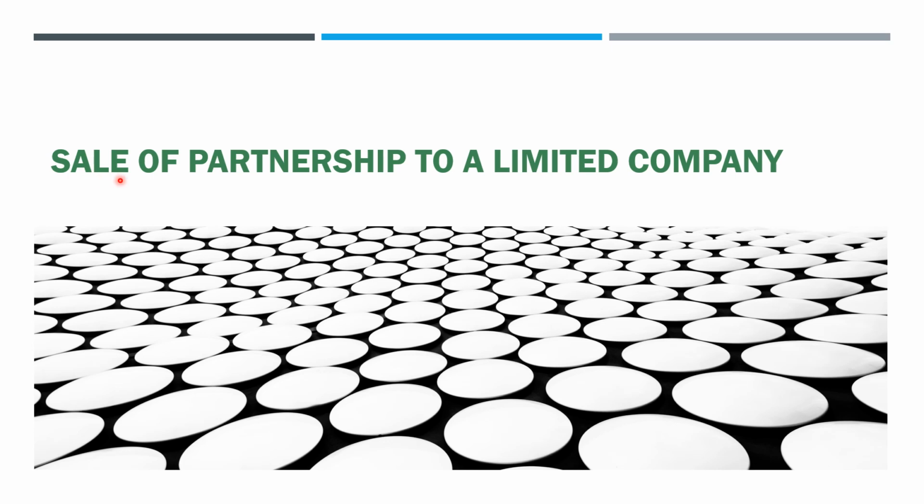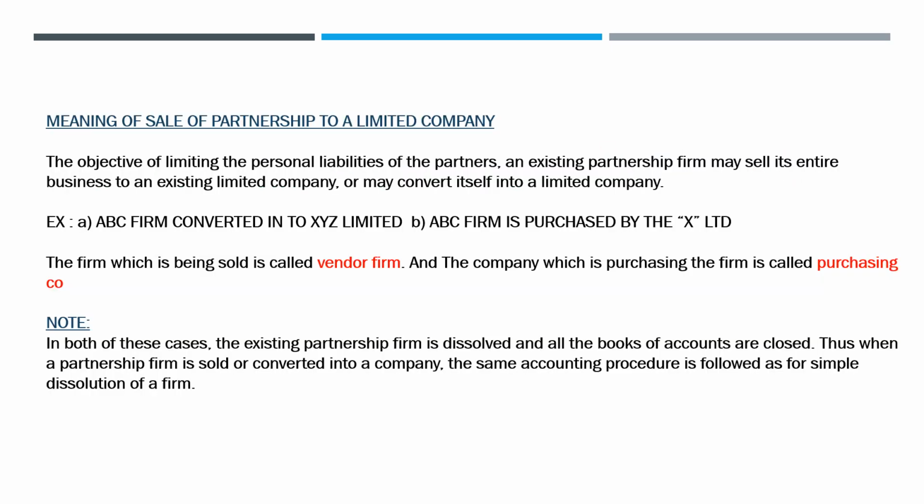This is your fourth unit, sale of partnership to a limited company. Under this chapter, we are going to cover meaning and objective of conversion of firm or sale of firm to a limited company, accounting treatments under vendor firm and purchasing company. So let's see the meaning of sale of partnership to a limited company.